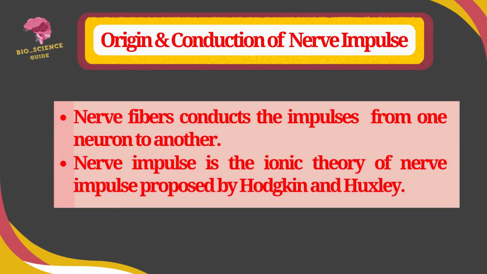Origin and conduction of nerve impulse. Nerve fibers conduct the impulses from one neuron to another. The ionic theory of nerve impulse was proposed by Hodgkin and Huxley.